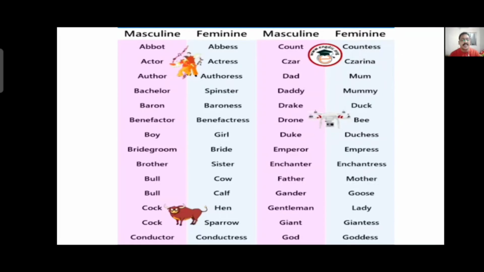These are some of the examples of masculine and feminine. I have given you this to know. These are some of the examples you should know about masculine and feminine gender.